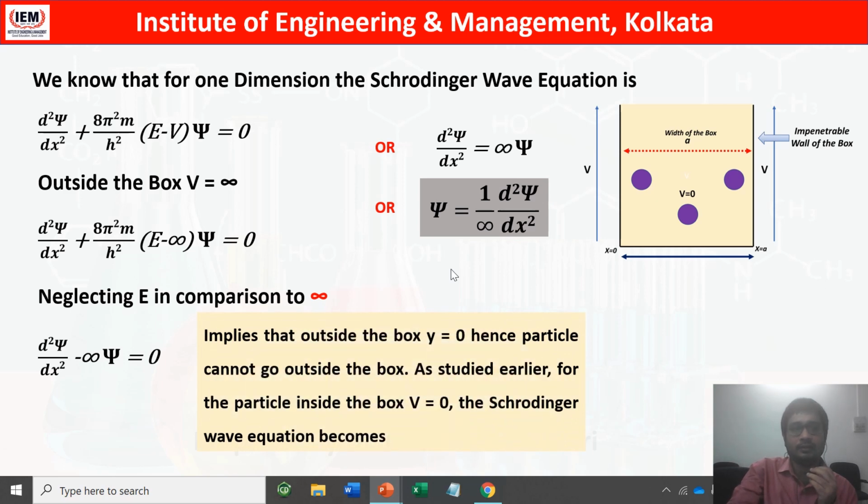Now what is the meaning of this psi equals 0? It means that outside the box psi equals 0. Hence the particle cannot go outside the box. So the particle can always remain only inside the box.